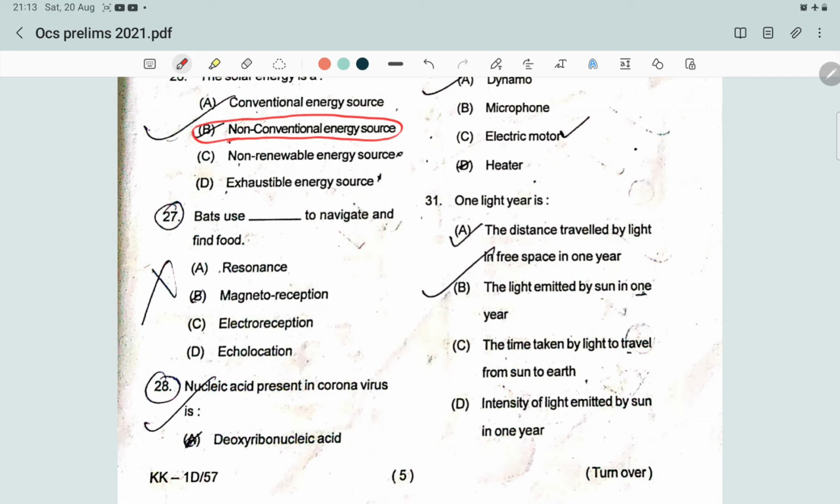Next question, bats use dash to navigate and find food. Bats produce echolocation by emitting high frequency sound pulses through their mouth or nose and listening to the echo to navigate and find food. So the correct answer will be echolocation.